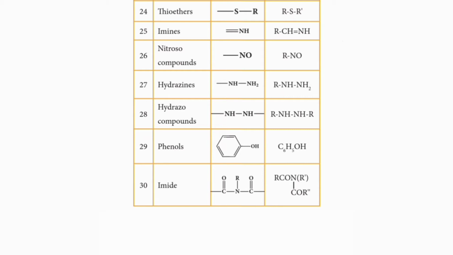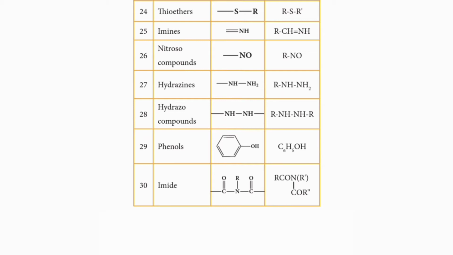The 25th class of organic compound given is imines. It is an unsaturated linear compound. The functional group for imines or alkyl imines is double bond NH. The general formula for alkyl imines is RCH double bond NH.